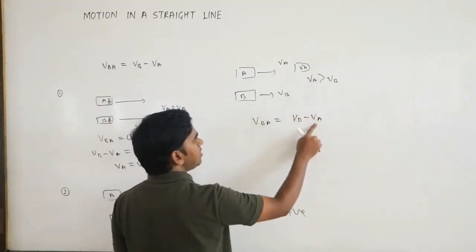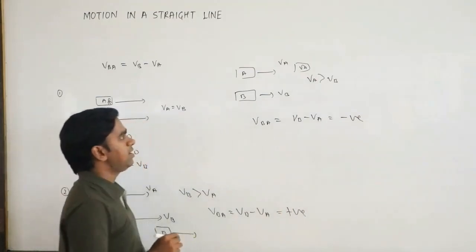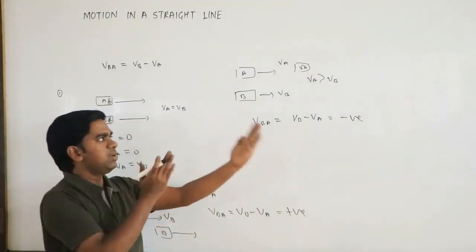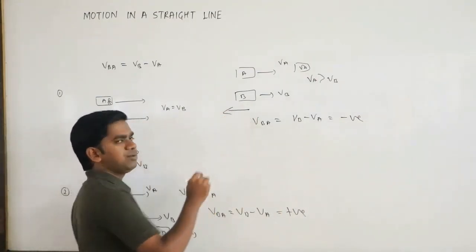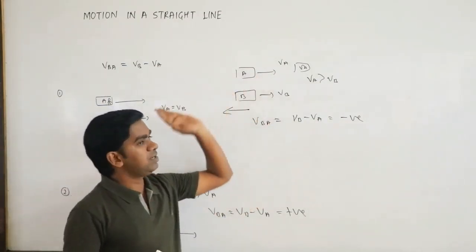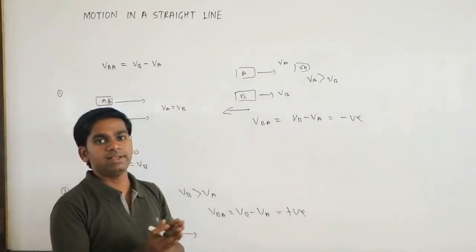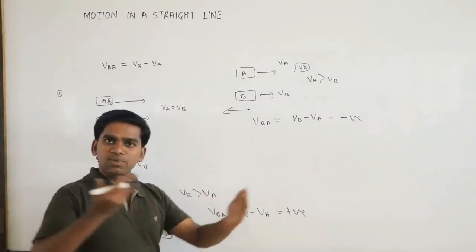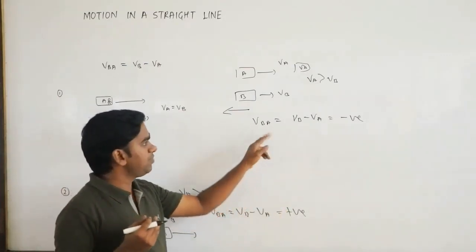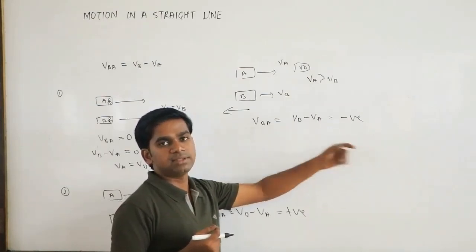VA is greater than VB. So what will happen? You will get it as negative. Negative, so you feel that you are going in reverse direction. You will feel that you are going in backward direction. Actually what is happening? That one is moving faster in forward direction. But as a person sitting in vehicle B, you feel that you are moving in reverse direction. So that is why your relative velocity will come as negative.